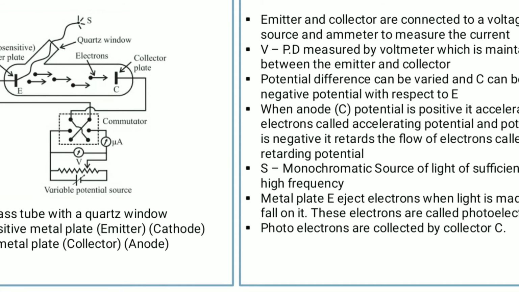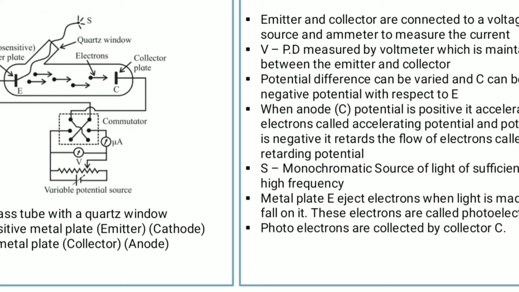This capital V is the potential difference measured by the voltmeter, which is maintained between the emitter and collector. Here E, the emitter, is negatively charged, and C, the collector, is positively charged, and due to this there is some potential difference between them, measured using a voltmeter.